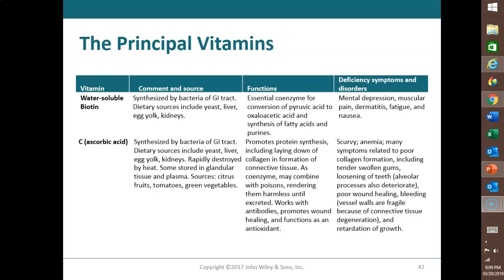and anemia, and a lot of things that are related to collagen formation, including the connective tissues, the periodontal ligament, and the gums that help to hold the teeth in. Also, poor wound healing and excessive bleeding, because the connective tissues that help to make up the walls of the blood vessels start to degenerate. Now, vitamin C deficiencies as well can also lead to slow or retardation of growth in children.